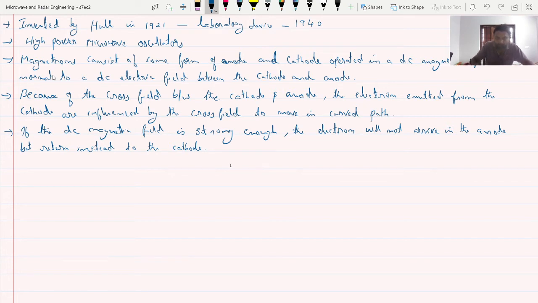So what happens? Consequently, the anode current is cut off.